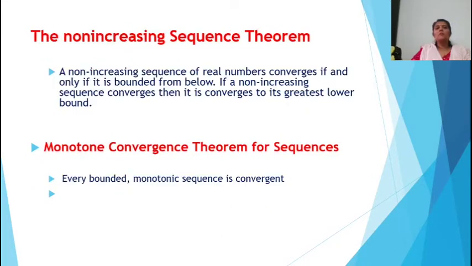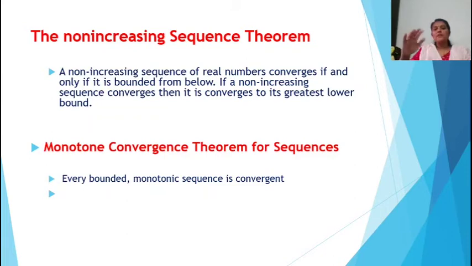Similarly, we have one more theorem, the non-increasing sequence theorem. A non-increasing sequence of real numbers converges if and only if it is bounded from below. If a non-increasing sequence converges, then it converges to its greatest lower bound. We can prove this theorem in the same way. Instead of the least upper bound, we choose a small m, the greatest lower bound; that part is a similar proof.